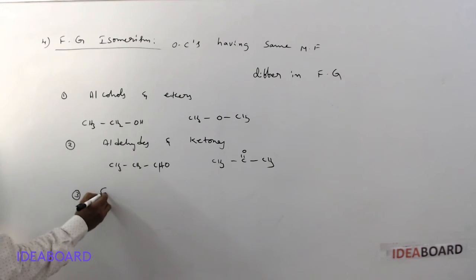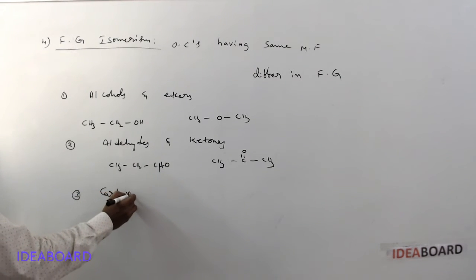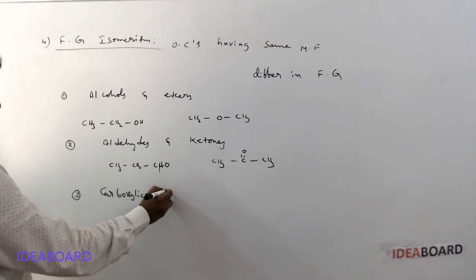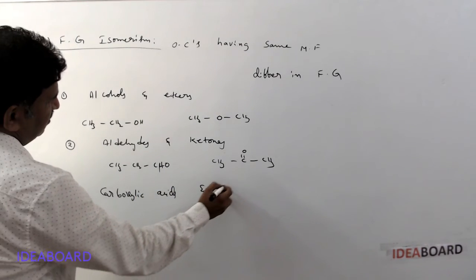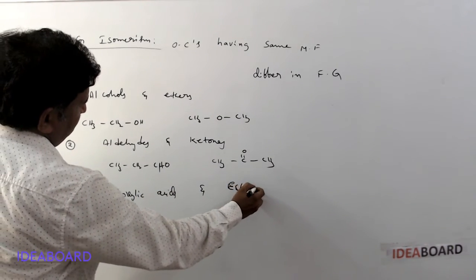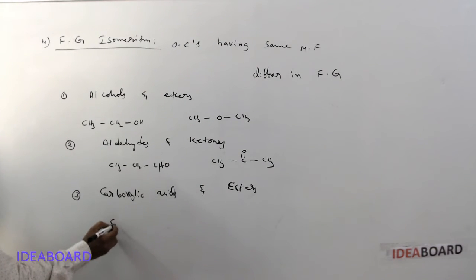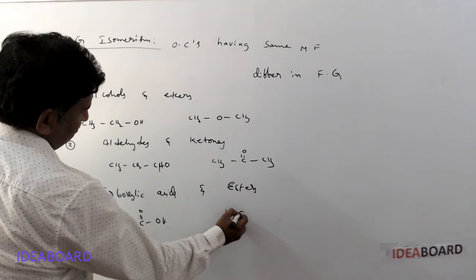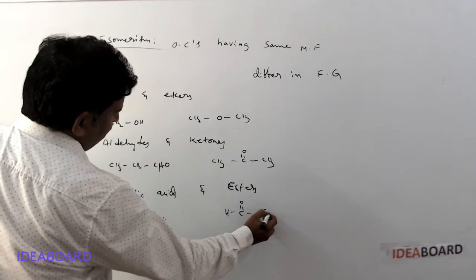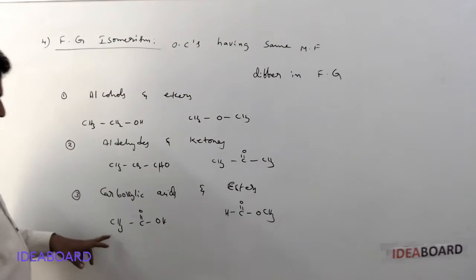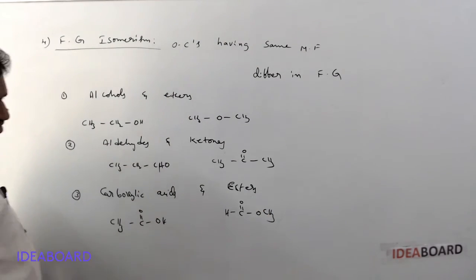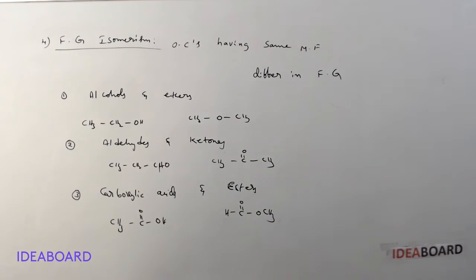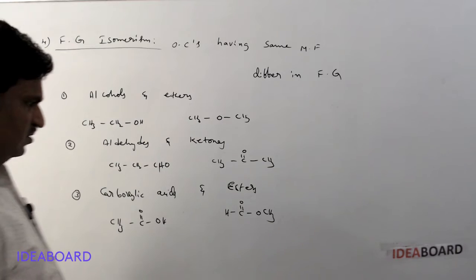And the third one, carboxylic acids and esters are functional group isomers. Here it is CH3, COOH, and here HCOOCH3. This is acetic acid or ethanoic acid. This is methyl formate, the ester, or methyl methanoate.